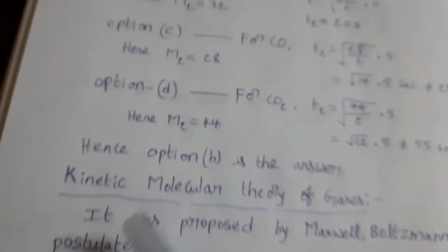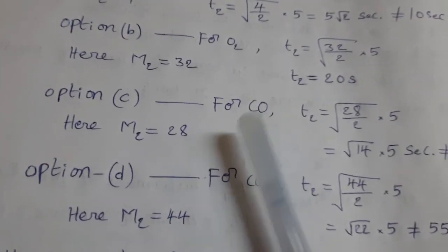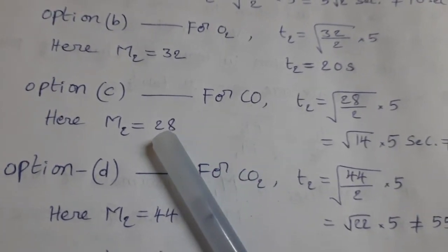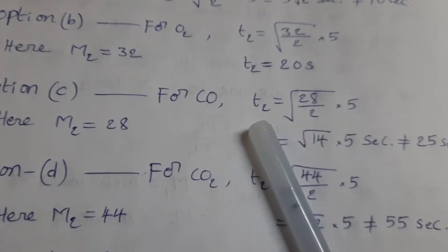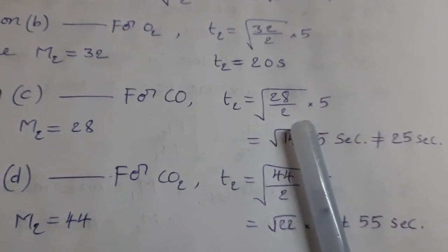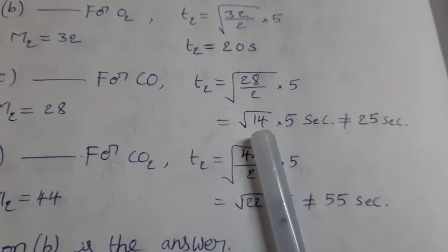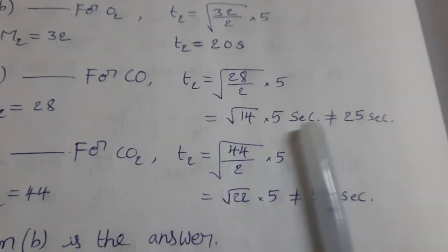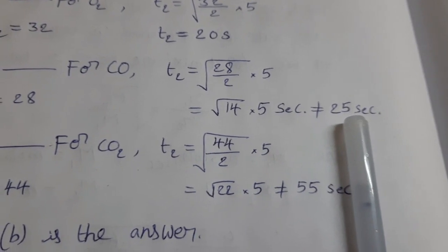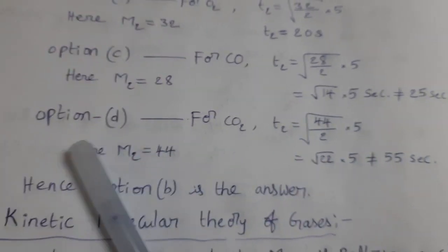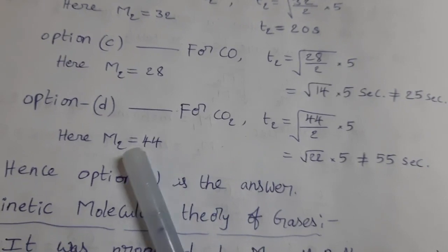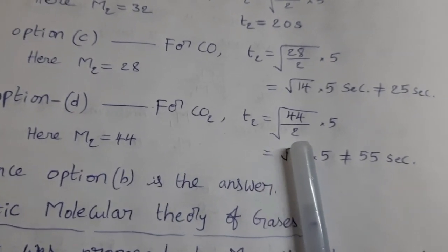See the next options. C, for carbon monoxide, M2 is 28, M1 is 2. So T2 equal to square root of 28 by 2 into 5, that equals square root of 14 into 5 seconds, that is not equal to 25 seconds. And option D, for CO2, M2 is 44, M1 is 2.